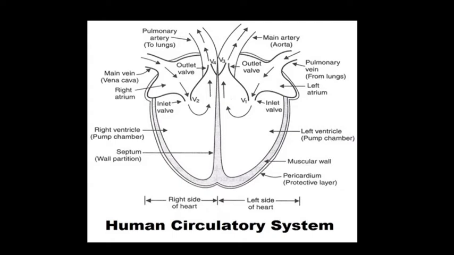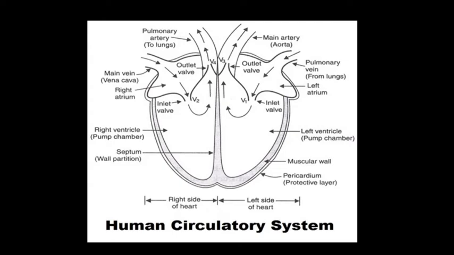Many times the board raises this question, please note it down. These valves prevent the backflow of blood into the atria when the ventricles contract to pump blood out of the heart to the rest of the body. So the job of the heart is to pump blood around the body. Okay, this is about your human circulatory system.